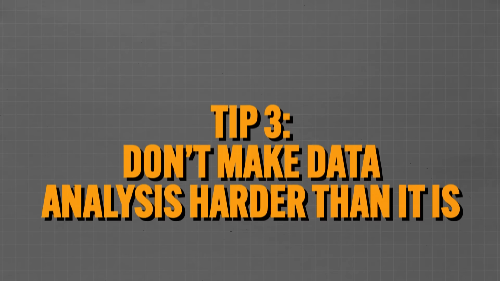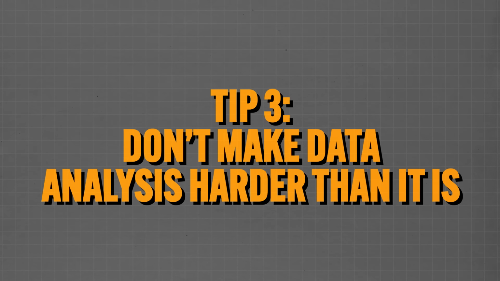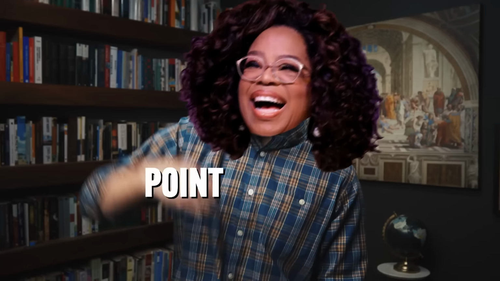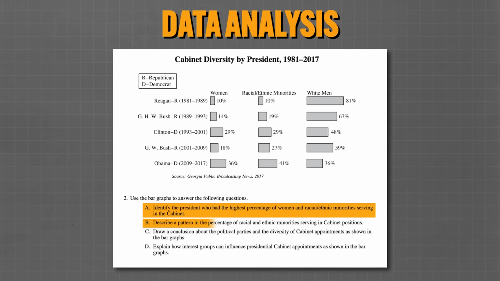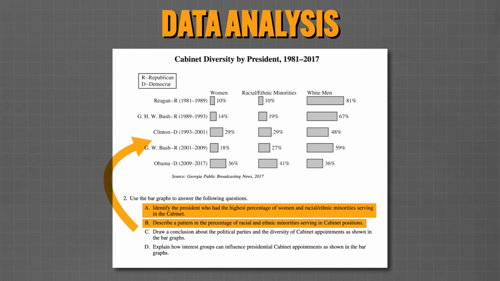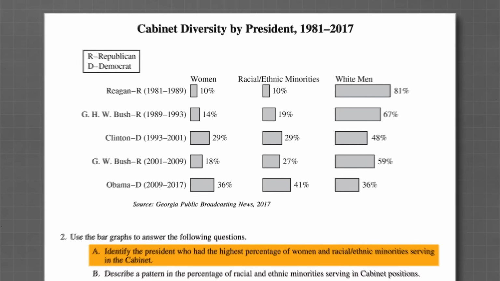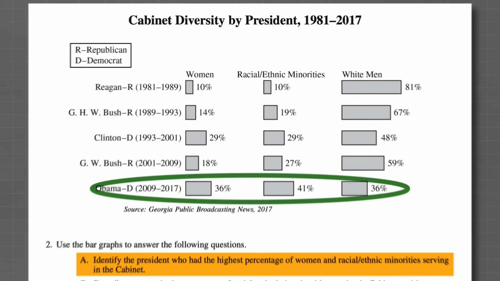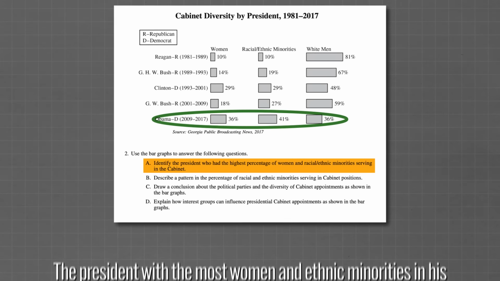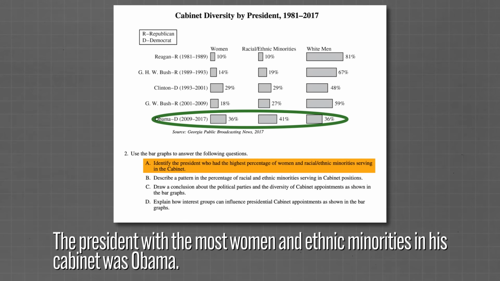Okay, tip number 3, don't make the data analysis harder than it is. Now, the secret of this question is that the first 2 questions are basically free points. You get a point. You get a point. So they give you some kind of data to interpret, and these first 2 questions are basically asking, do you understand what is in this graph? So who had the most women and ethnic minorities in his cabinet? It's Obama. So I restate the important parts of the prompt and I add my answer. It really is that easy.